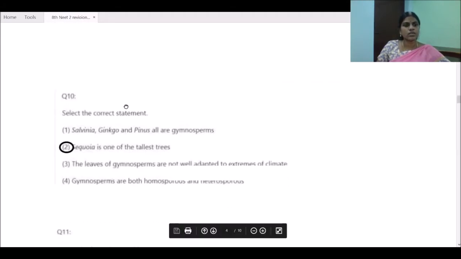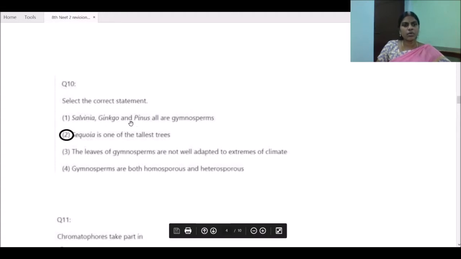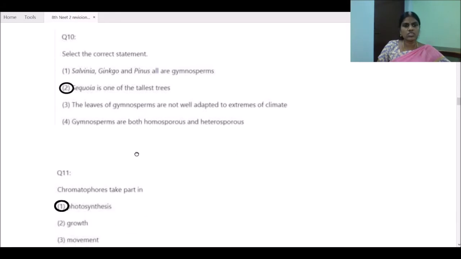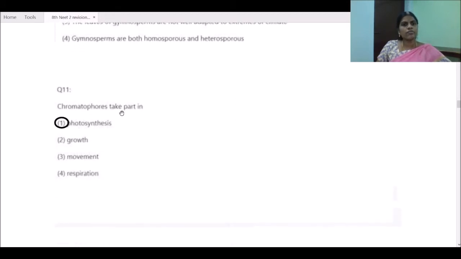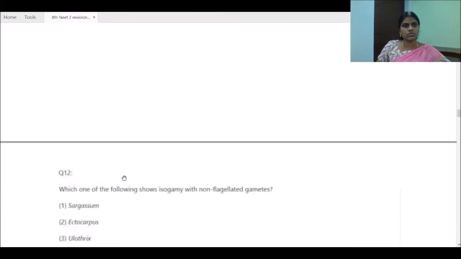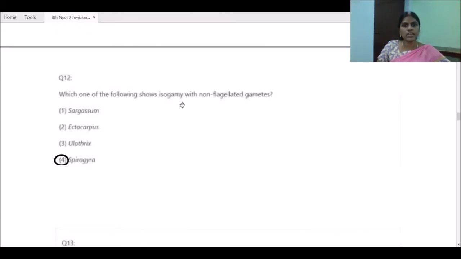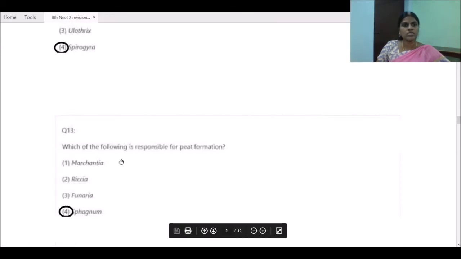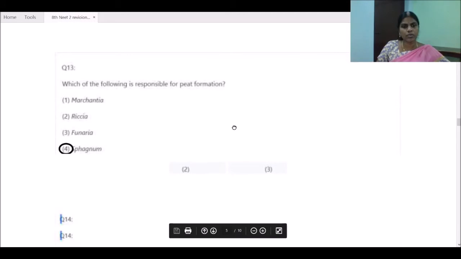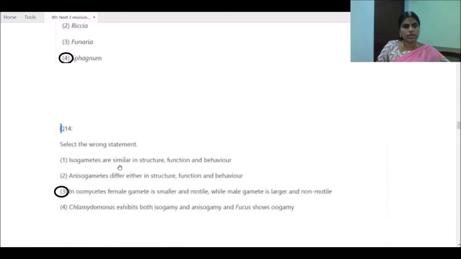Select the correct statement here. Among the four, option 2 is the correct statement. Just read out these things. You have already studied them in your portion. Chromatophores take part in photosynthesis. Which one of the following is isogamy with non-flagellated gametes? It's Spirogyra. Which of the following is responsible for peat formation? It's Sphagnum.